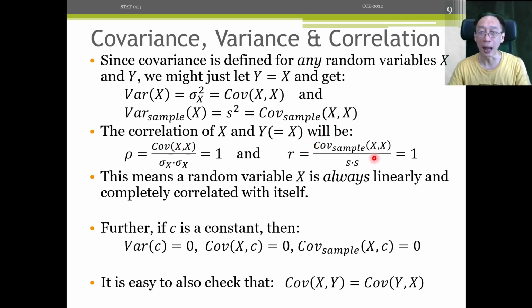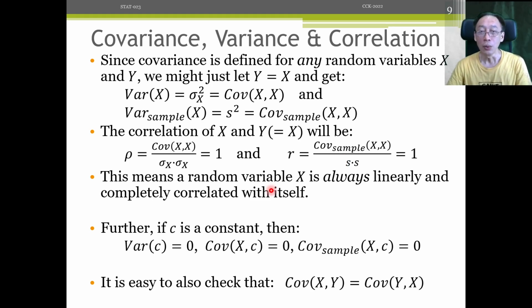Likewise, for the sample correlation, what is the sample correlation of weight and weight itself? The answer is 1 all the time. So it's kind of a trivial thing, but good to know that it's factually true. It's pointless to ask about the correlation of a random variable with itself because it's always 1.